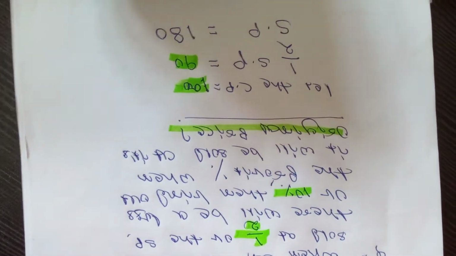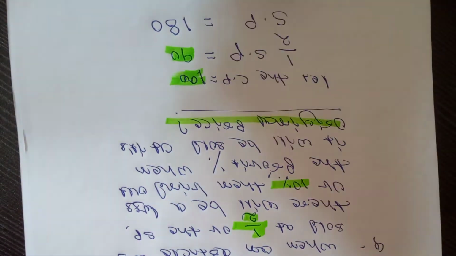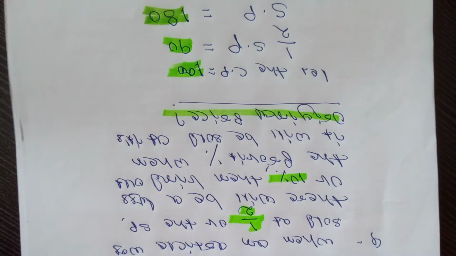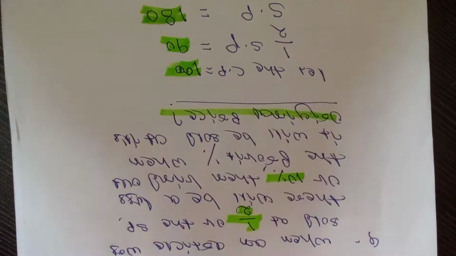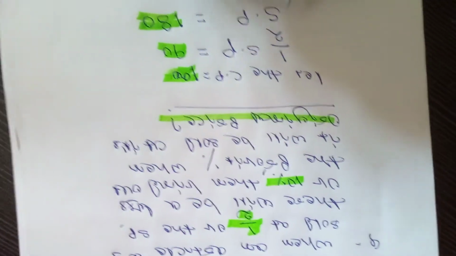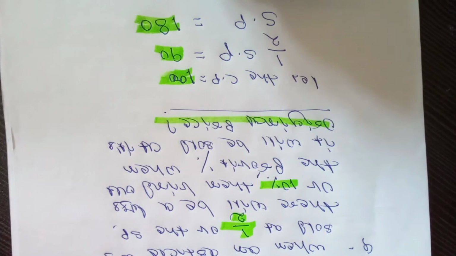Half of the selling price is 90, means the selling price is twice 90, that is 180.